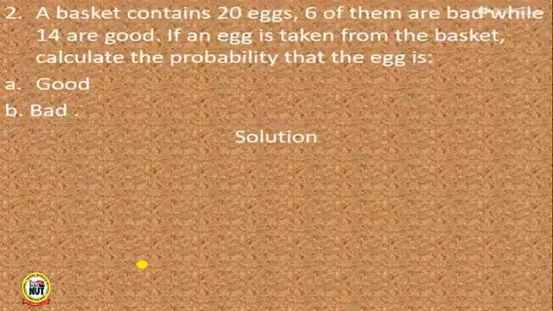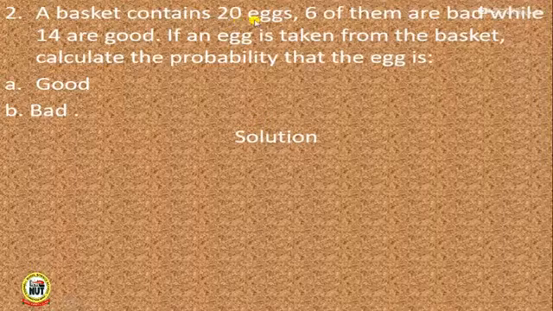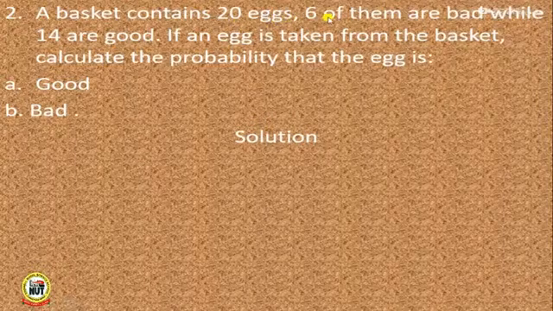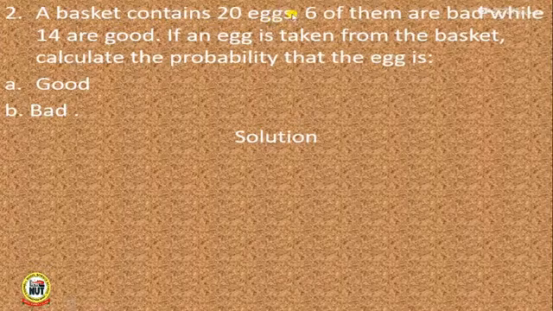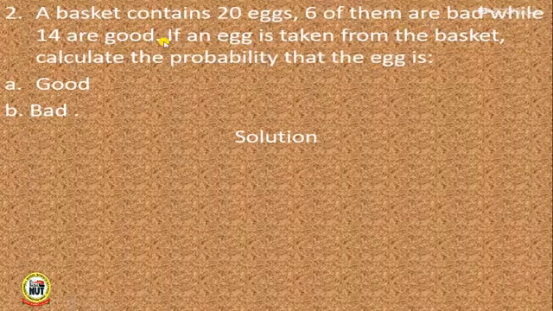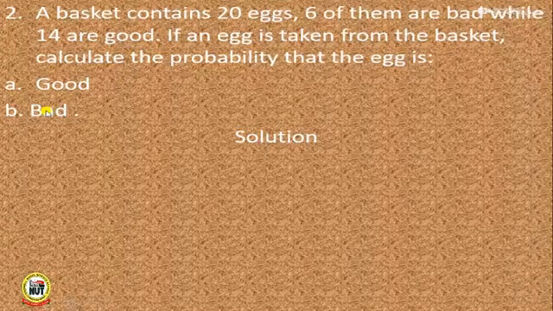Let us quickly take another example. A basket contains 20 eggs. 6 of them are bad, while 14 are good. If an egg is taken from the basket, calculate the probability that the egg is good.